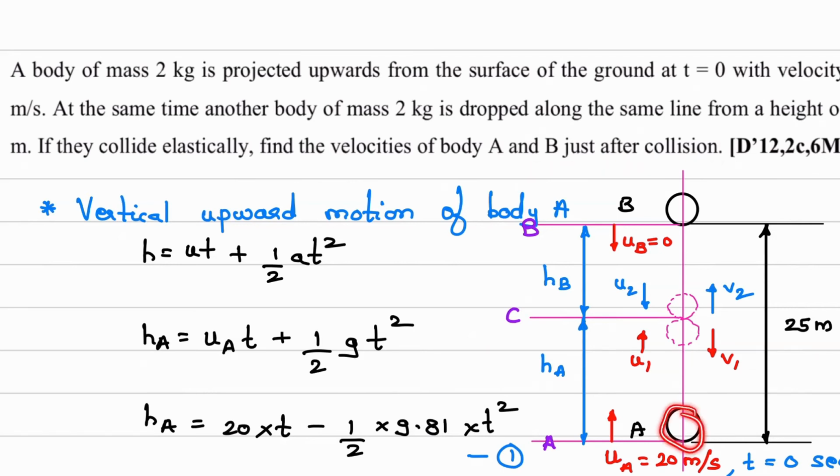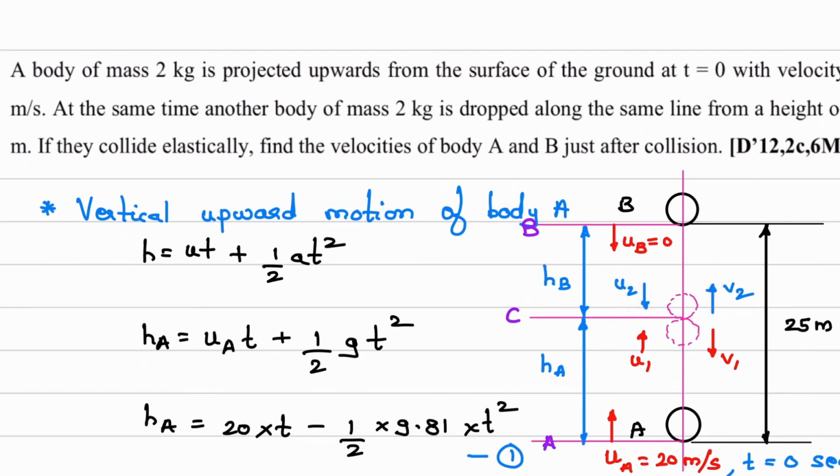If ball A is traveling in upward direction, here u1 is in upward direction and final velocity v1 is in downward direction. Whereas if you consider body B, initial velocity is in downward direction, final velocity is in upward direction.